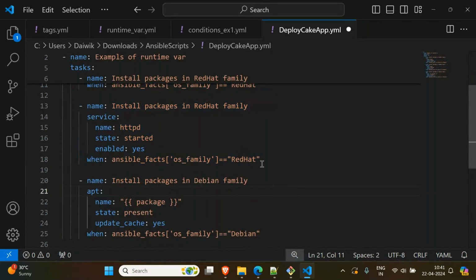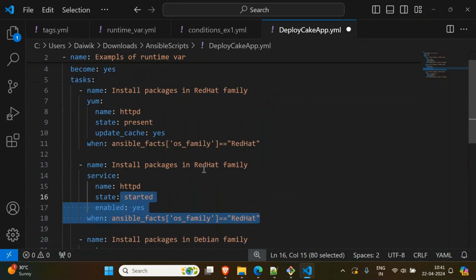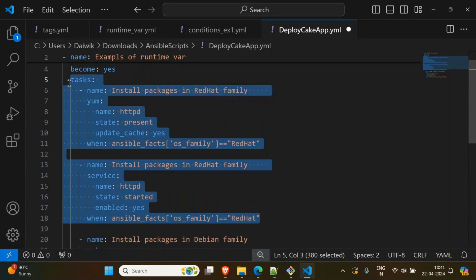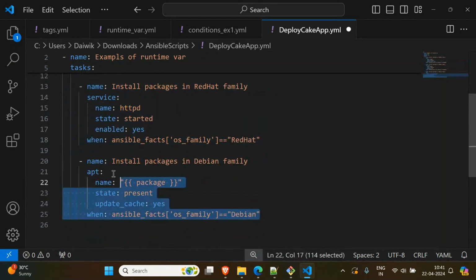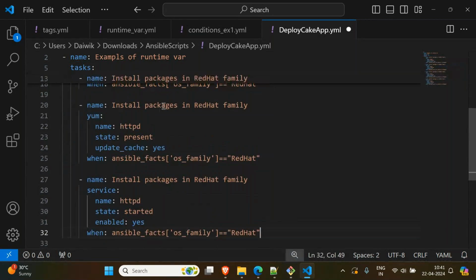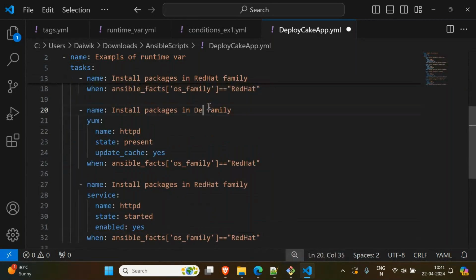The same thing. Just copy this. No need to copy, no need to type it again. Simply up to here, yeah, this is fine. Then Debian family, only Debian you have to change. Paste here. So install package in Debian family. That's all. Copy this. Here you change it.